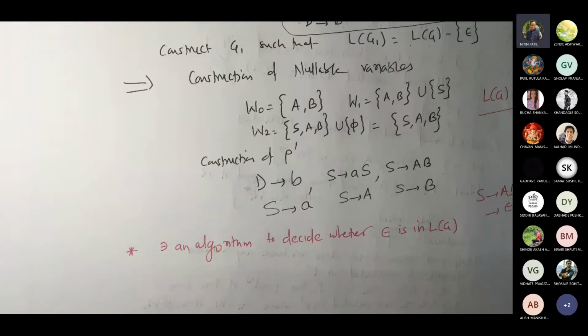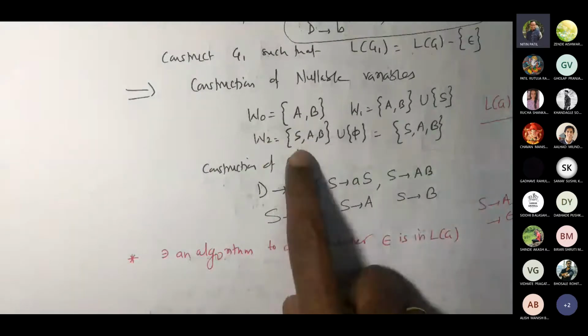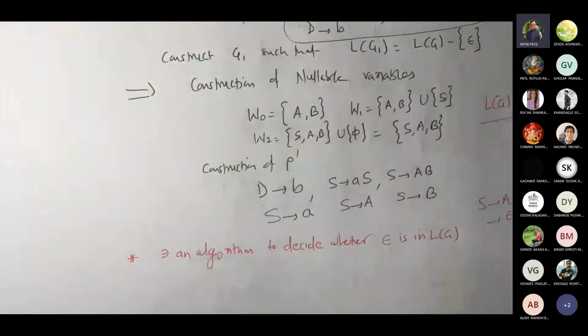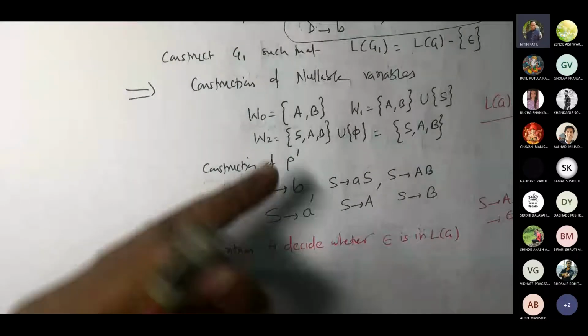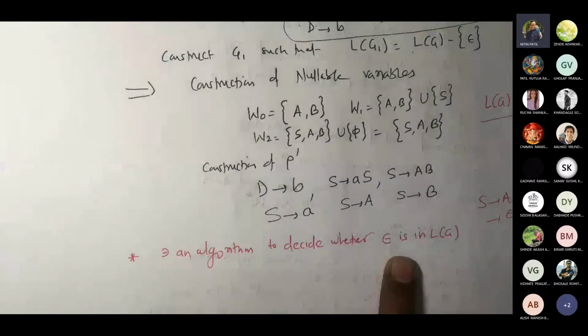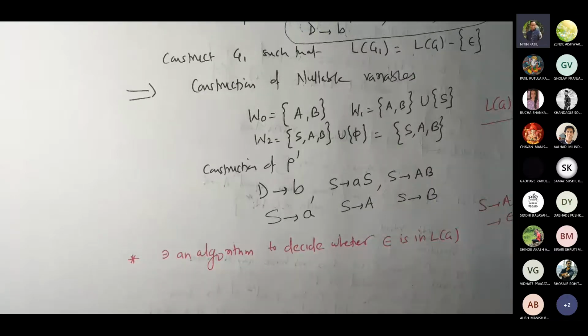What should that algorithm do? The algorithm should work out this whole stuff and see whether S belongs to this set, with the assumption that S is your start variable. Then yes, this is the algorithm which was giving us this, correct? Am I right? Yes, sir. Correct. So in that algorithm, it will always check whether S belongs to this set or not. Then only is it going to terminate.